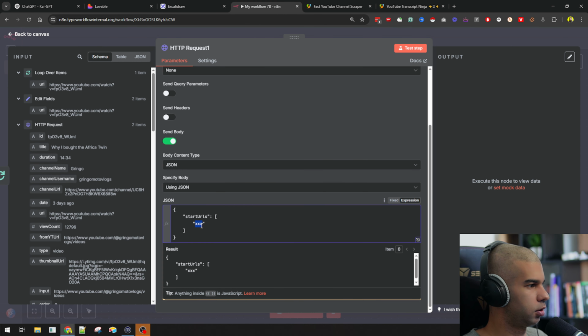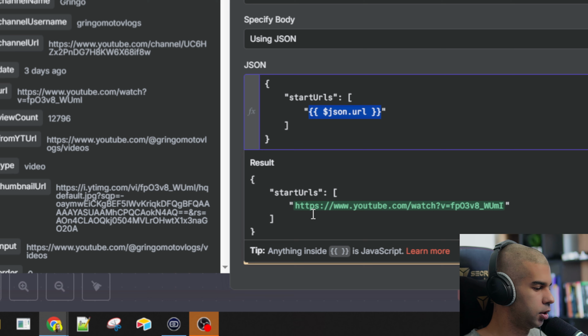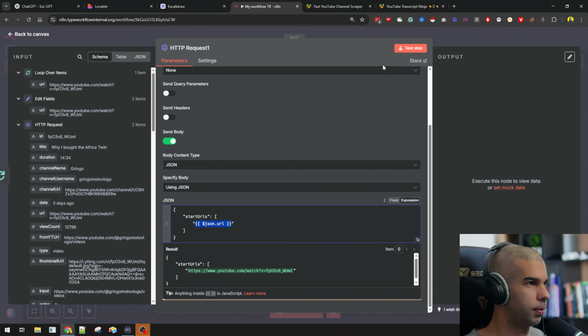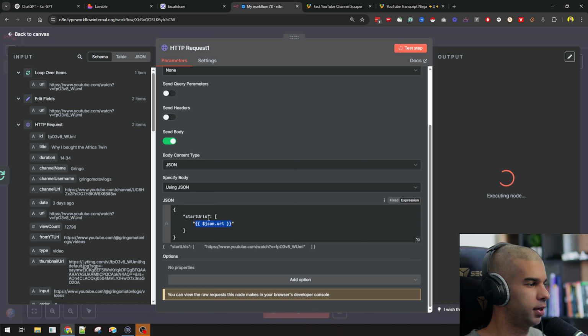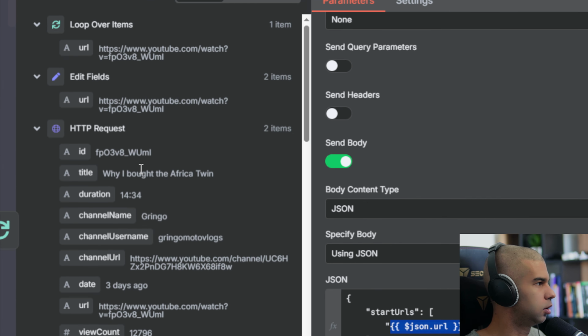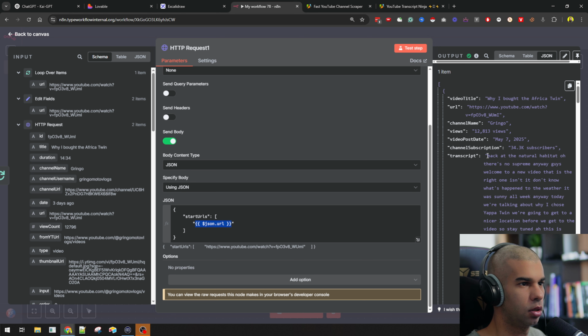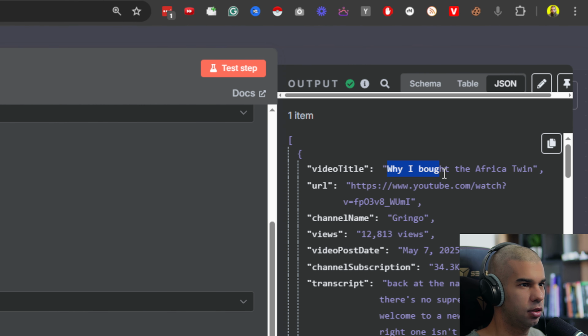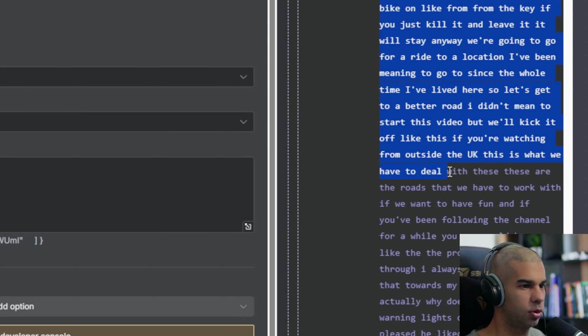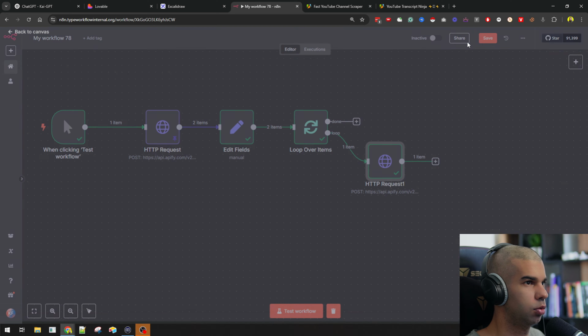So let's just do that. Move that and drag and drop this right there. So now this will be dynamically added each and every time. And if I hit that step, I'm expecting to get the transcript of this first video, which is the why I bought the Africa Twin video. And yeah, we get the video title, we get the URL, we get the channel name, channel subscribers, and we get the transcript right there. Great, which is what we want.